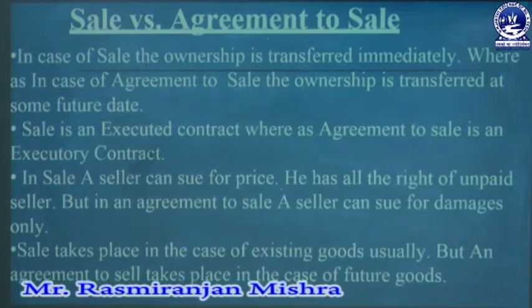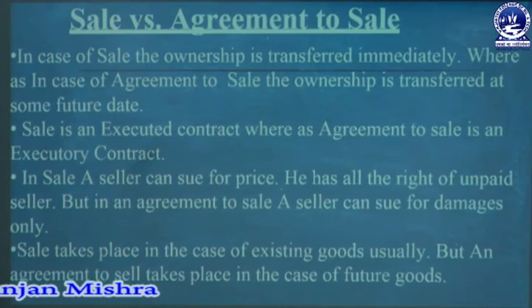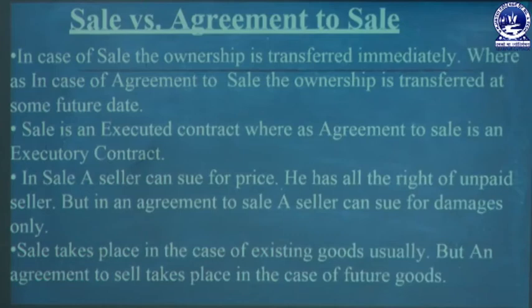Sale is an executed contract, but agreement to sell is an executory contract. Executed and executory, we already discussed that in the classification of a contract. Executed contract means a completed contract, nothing is left from either side. So where there is a sale, nothing is left from the seller to the buyer. Already the goods are transferred and ownership is also transferred. That's why sale is an executed contract.